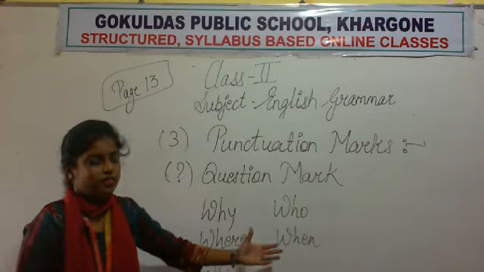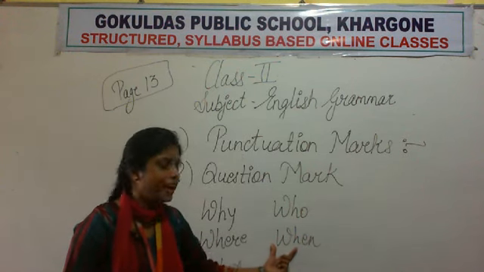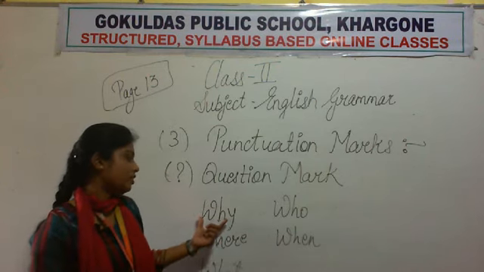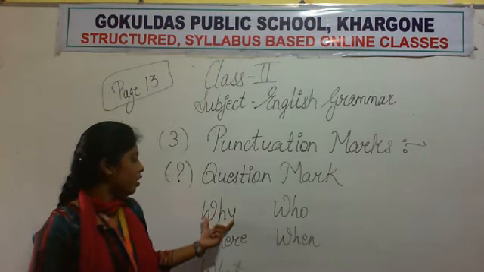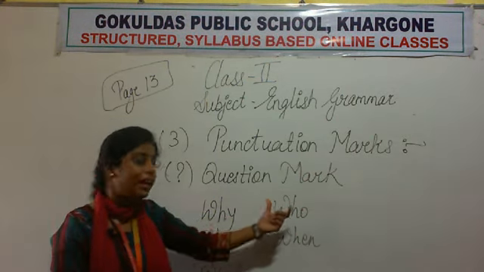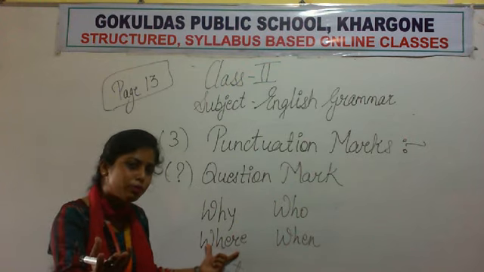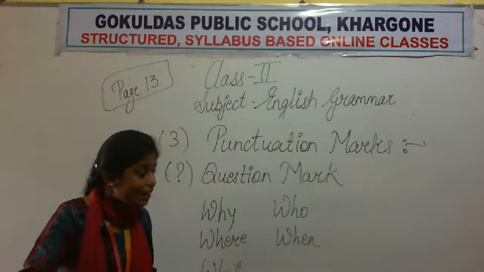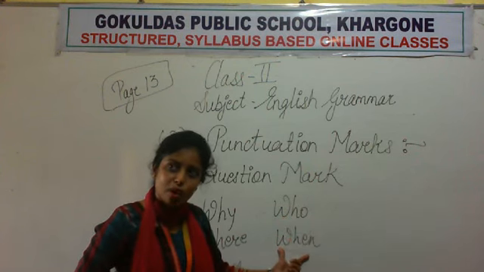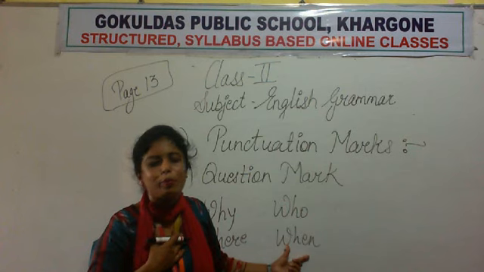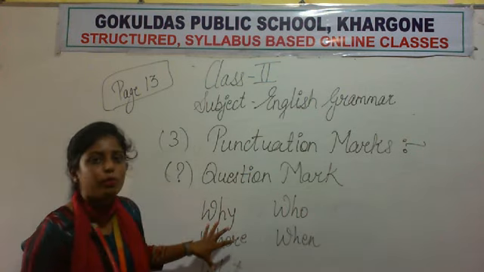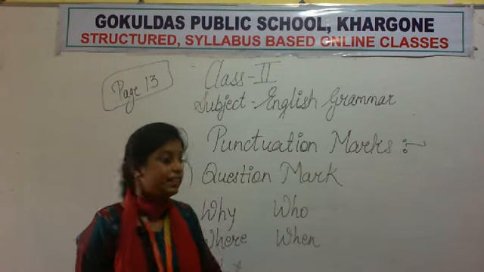ठीक है? These are the WH type of words, and we use them to ask questions. Like, why are you coming late? Where is your house? What is your name? Who is your best friend? When will the school start? Well, we probably don't know when the school will start. Okay, so these are some simple words by which questions begin.